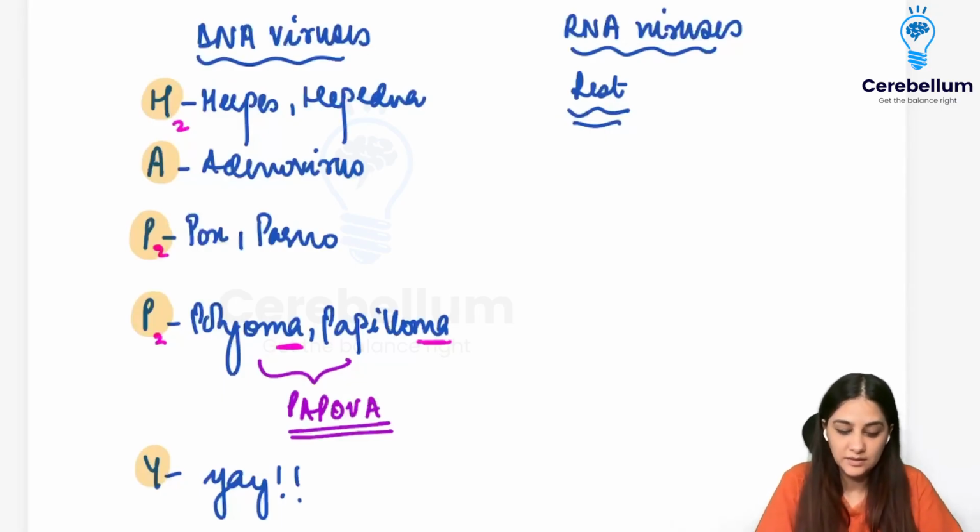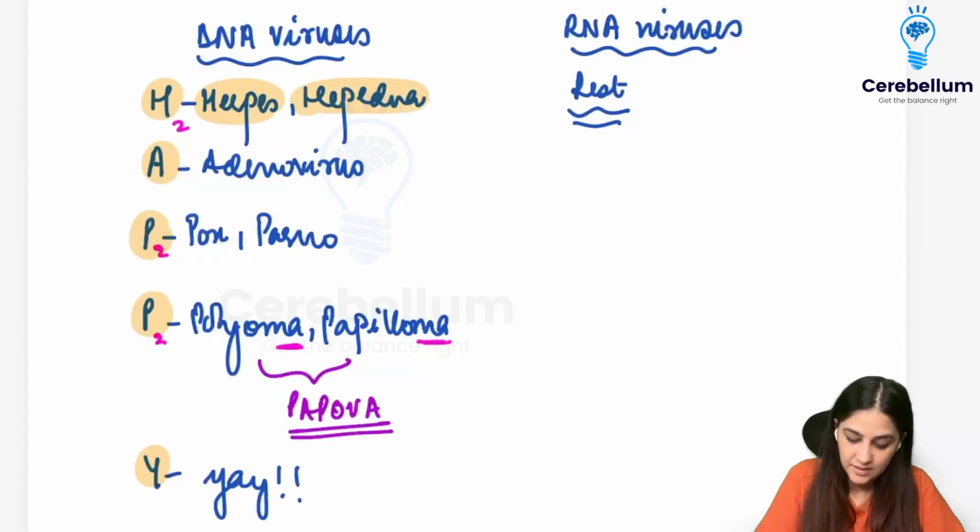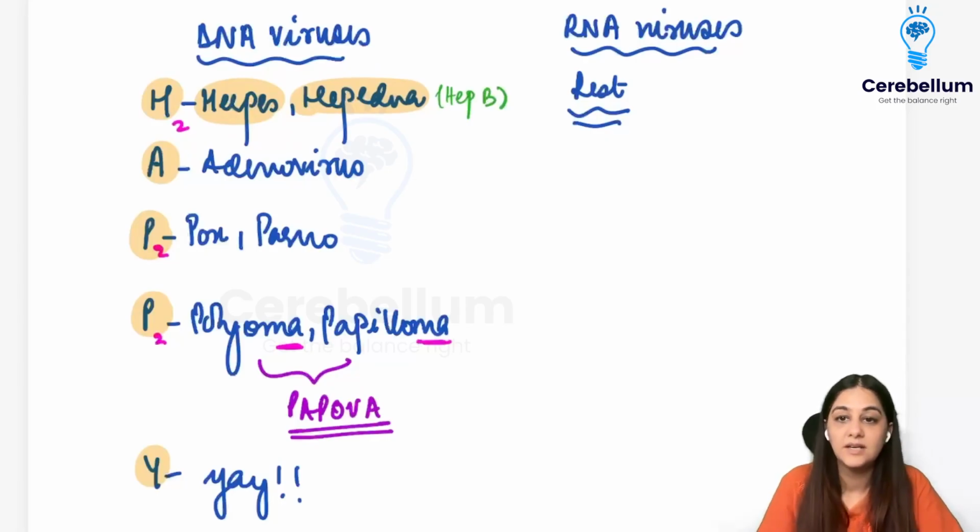The first one is herpes or hepadna. Hepadna includes your hepatitis B virus. Then A is for your adenovirus, P is for your pox and the parvovirus. Then another P is for your polyoma or the papilloma virus, which together are called the papova virus.